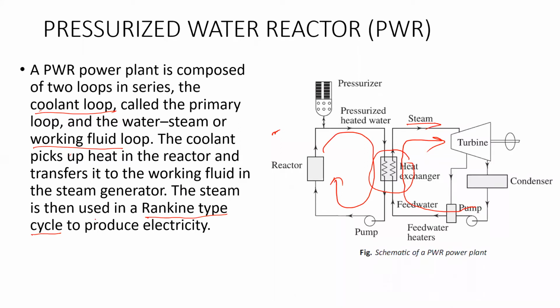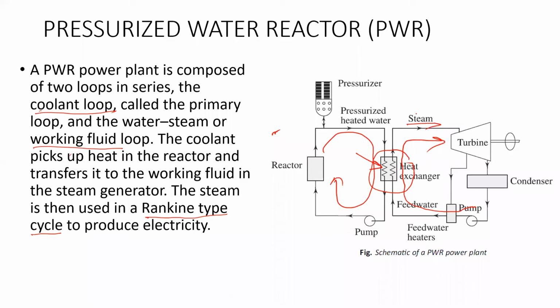Okay, the steam is then used in a Rankine type cycle to produce electricity. We have studied the Rankine type cycle in the thermal power plant. There we use the heat produced in the boiler to convert water into steam. In place of the boiler, here is the heat exchanger. Water is given to the boiler there; here water is given to the heat exchanger, and it is converted into steam.